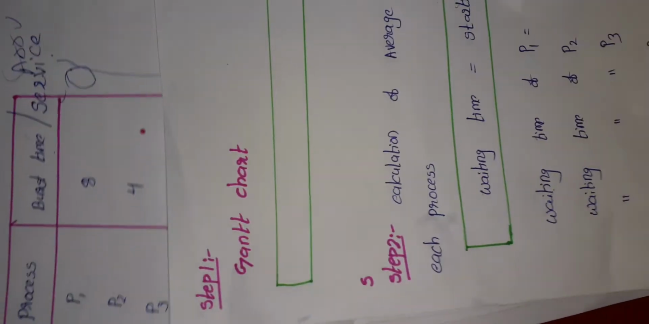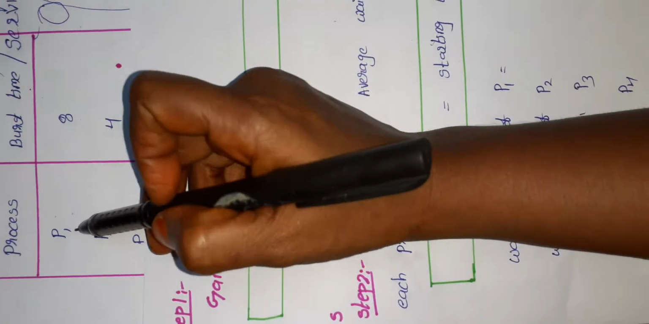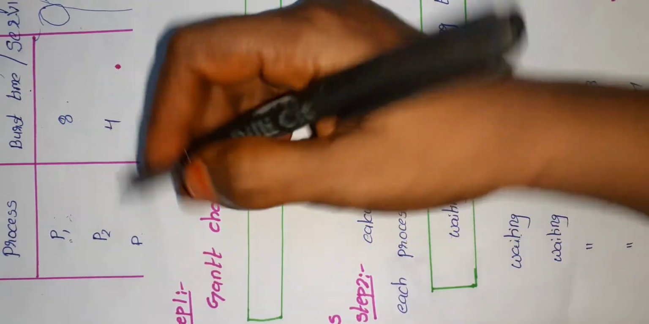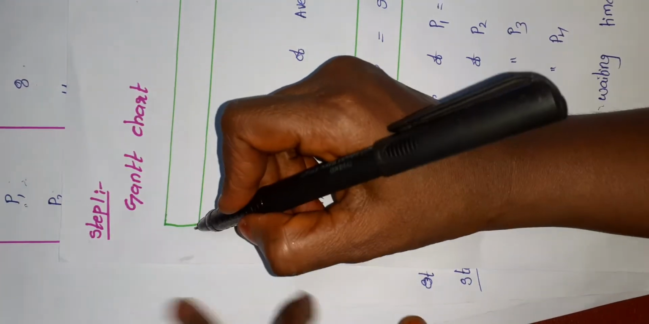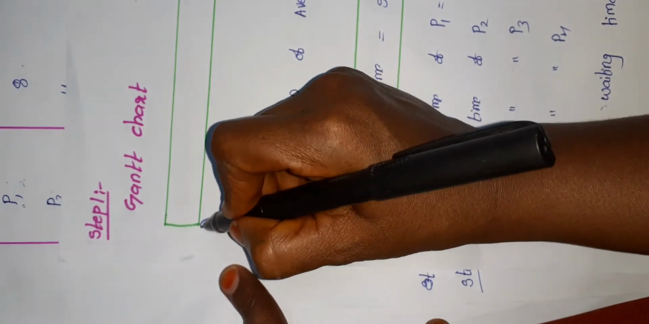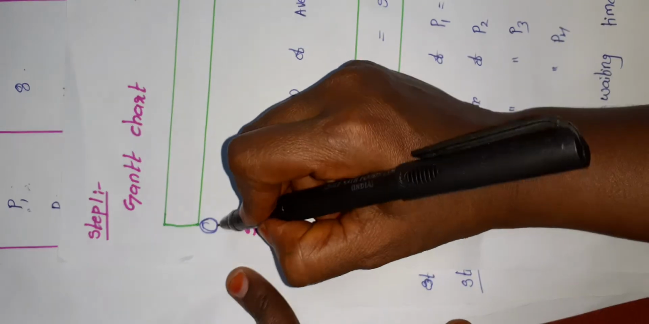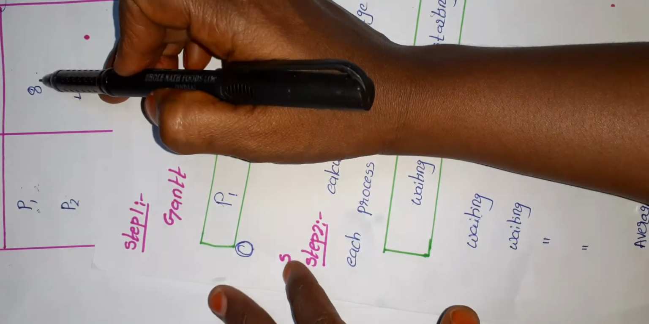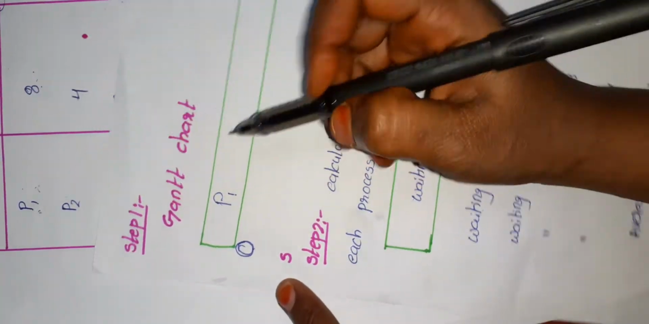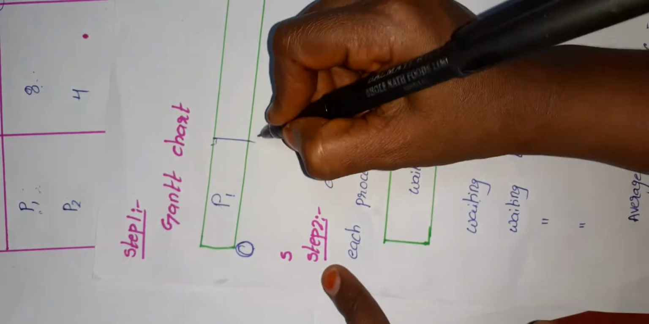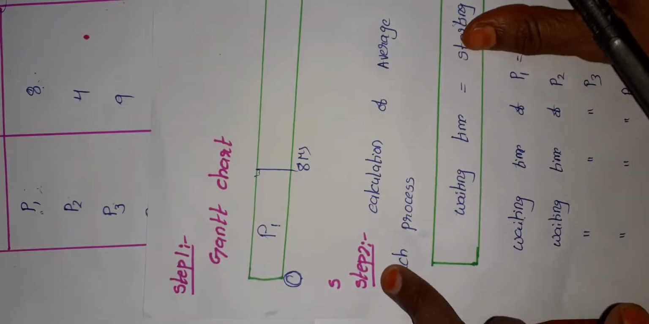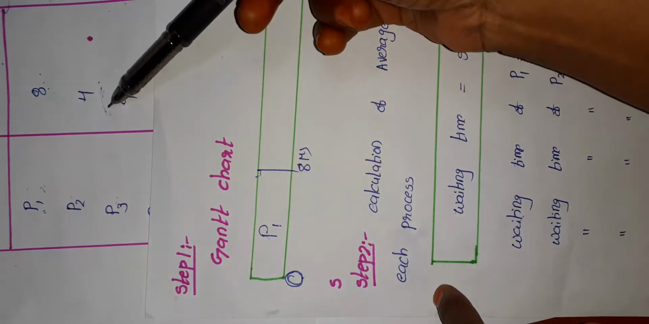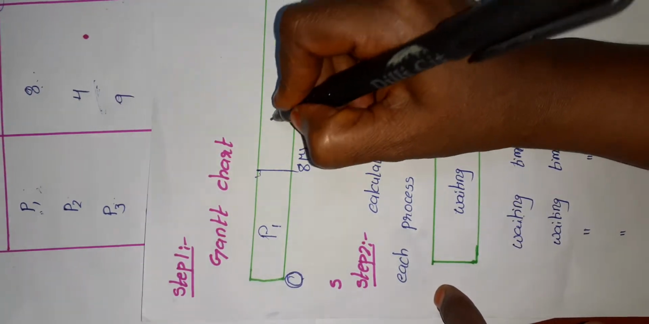So what is the given example? Let us take the first process, whose service time is 8. Initially, we consider that the process starts at time 0, so I take it as 0. At time 0 the process P1 will start, and how much time will it be executed? It will be executed for 8 milliseconds, so here we consider 8 milliseconds. Now we have to execute the second process P2. What is the service time for P2? P2 service time is 4.